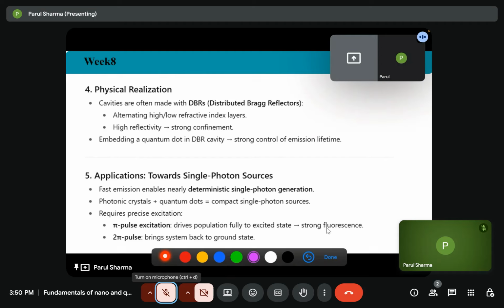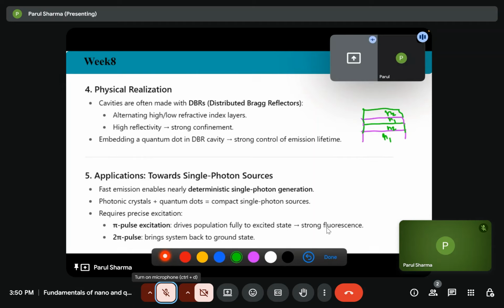So next, how can we observe it? What type of cavities can we have? Cavities are often made of DBR, where we are having alternating high and low refractive index layers, N1, N2, N1, which will give us high reflectivity and strong confinement.